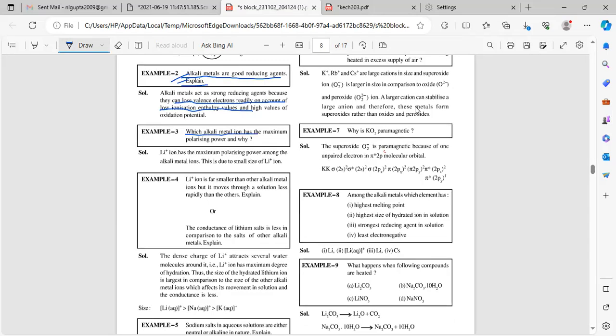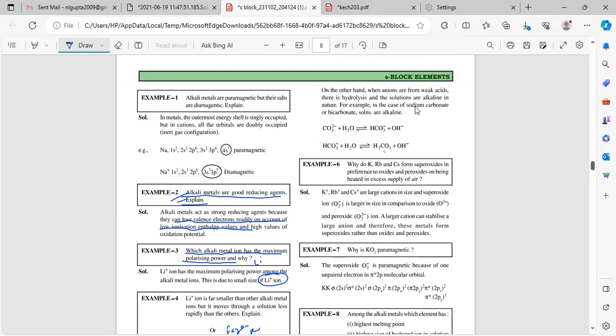Which alkali metal ion has maximum polarizing power? Lithium has high polarizing power because it is the smallest in size. Which rule applies? Fajan's rule, I explained this to you. If you are free, you can read these questions.